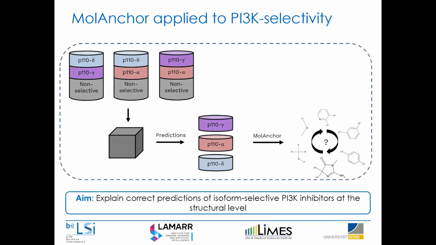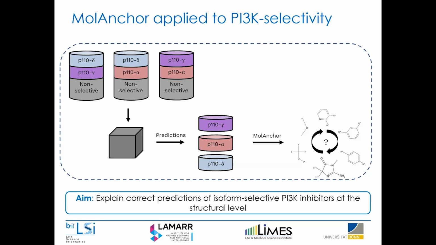So we wanted to test this new MoAnchor method in a proof of concept study, basically to explain the correct prediction of isoform selectivity. So we created 3 data sets. Very simply said, for each data set, you have compounds that are active against 2 protein targets. However, some of these compounds might be more active against one or the other, based on a specific cutoff we use.